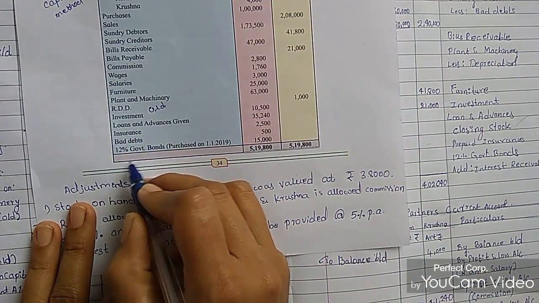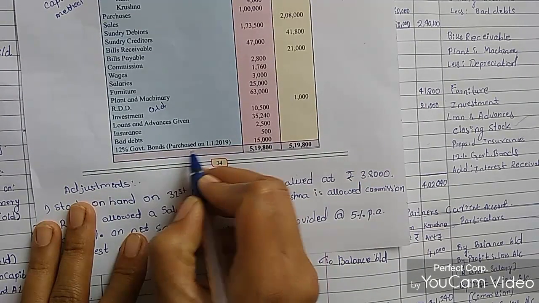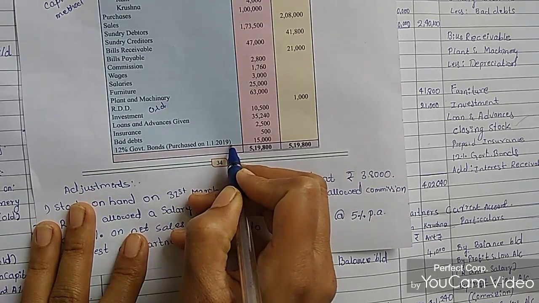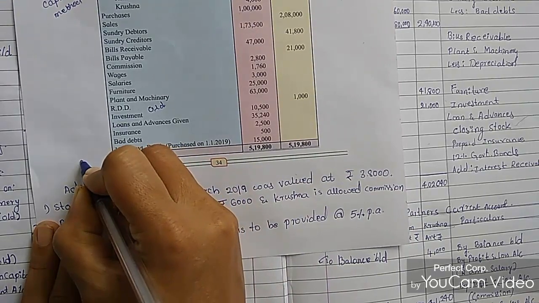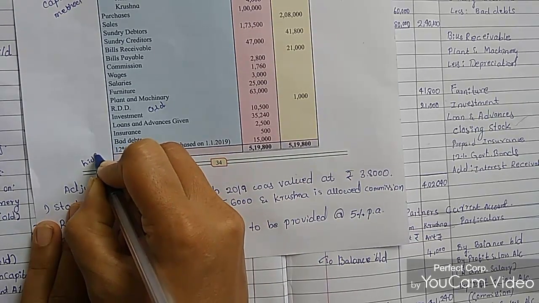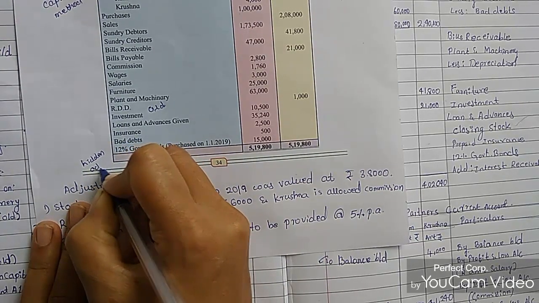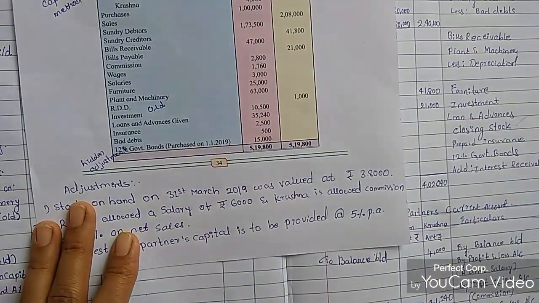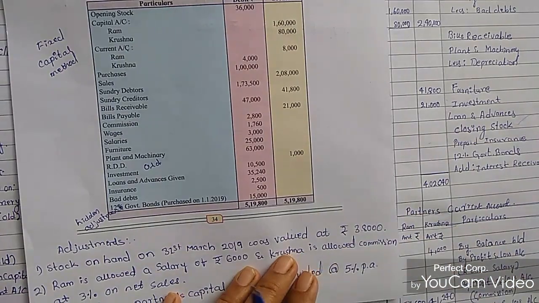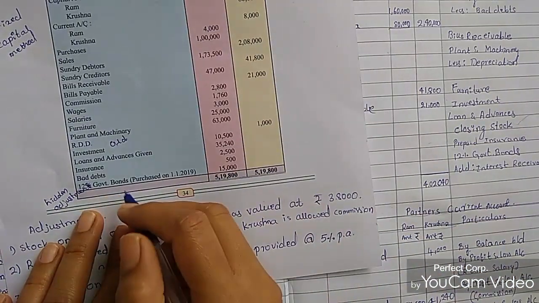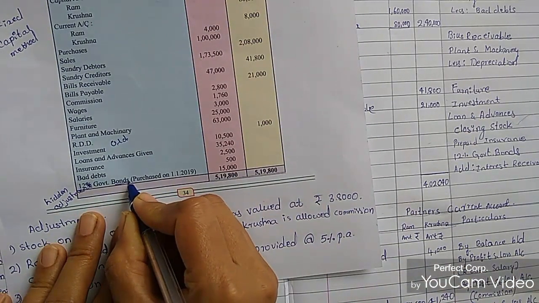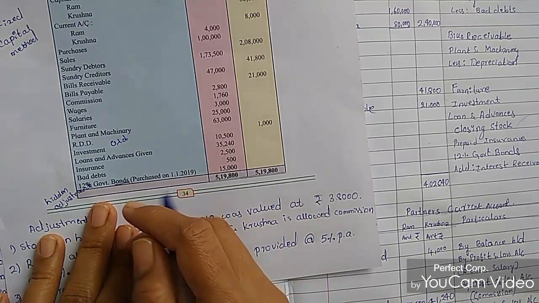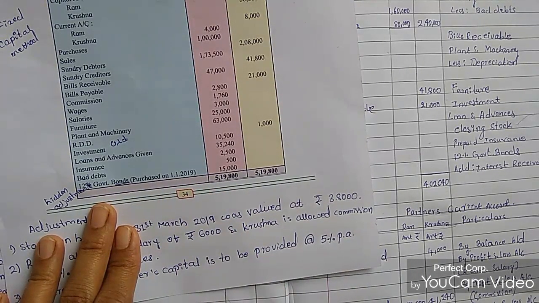Next is bad debts, and 12% bonds purchased on 1/1/2019. So this is a hidden adjustment. This adjustment is for government bonds. This adjustment will come in the P&L account and the balance sheet also. The amount of interest receivable is shown on the credit side of the profit and loss account.